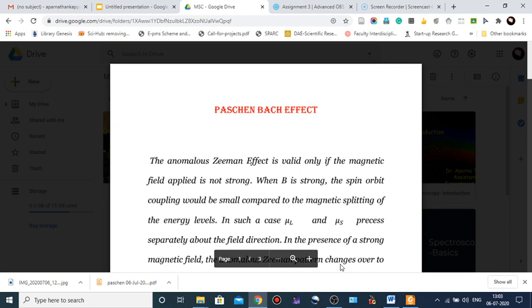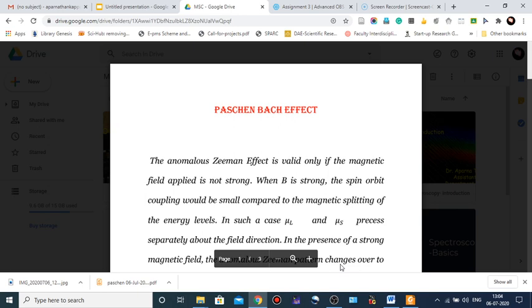When the magnetic field is between 1 and 10 Tesla, the precession frequency of L* and S* around J* is of the same order as the precession of J* around B, and the coupling of L* and S* begins to break down.